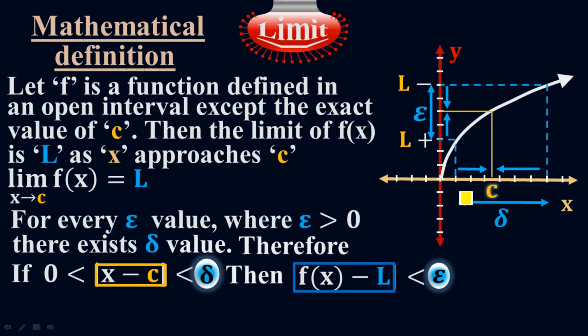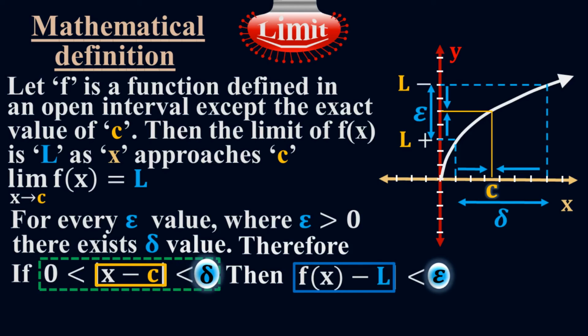X minus c means I'm going to subtract the exact value from x along the x-axis, but it must be greater than 0 and less than delta. If such is the case, then modulus f of x, which is y, minus L must be less than epsilon. So at the end, from the mathematical definition, if modulus x minus c is greater than 0 and less than delta, delta is here. This is my open interval. The region within these two dotted lines is my interval.